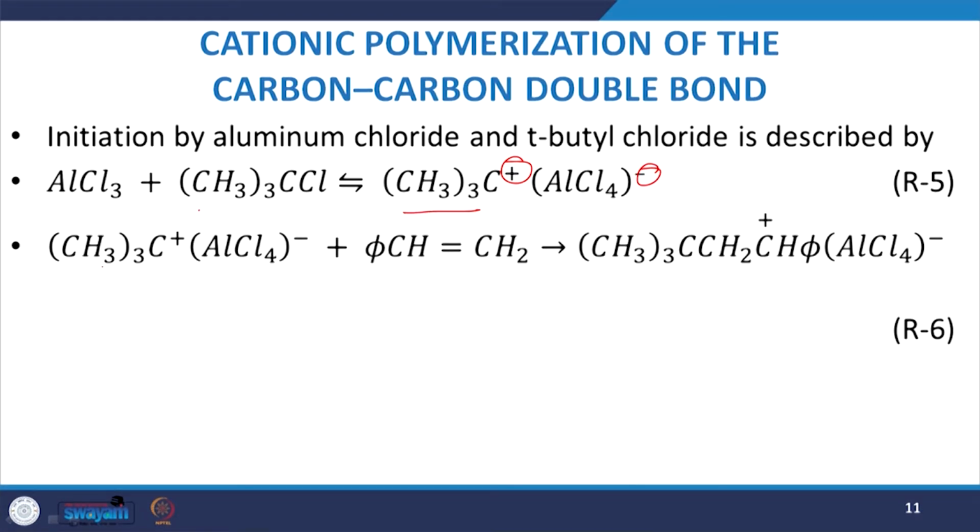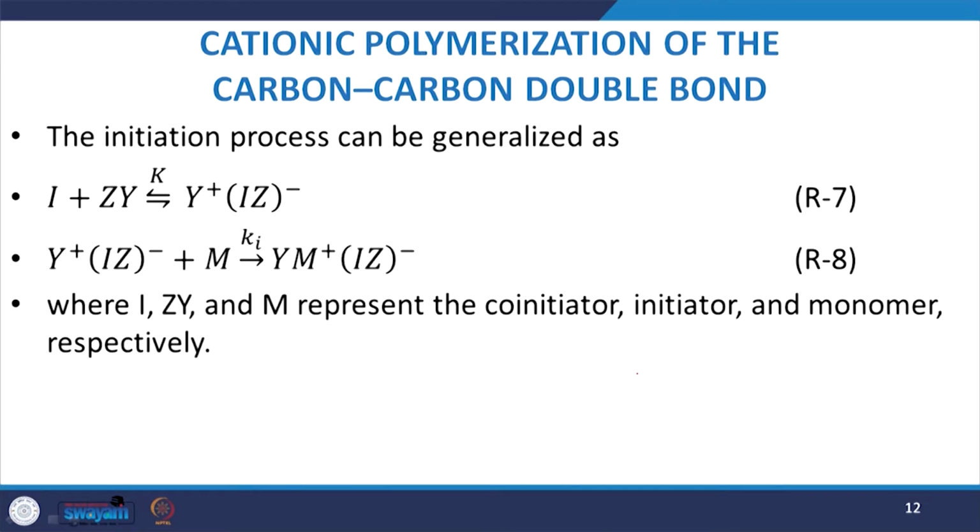Here, this (CH3)3C+ AlCl4- reacts with CH2=CH-phi to give (CH3)3C-CH2-CH+ phi AlCl4-, where phi represents the phenyl ring.